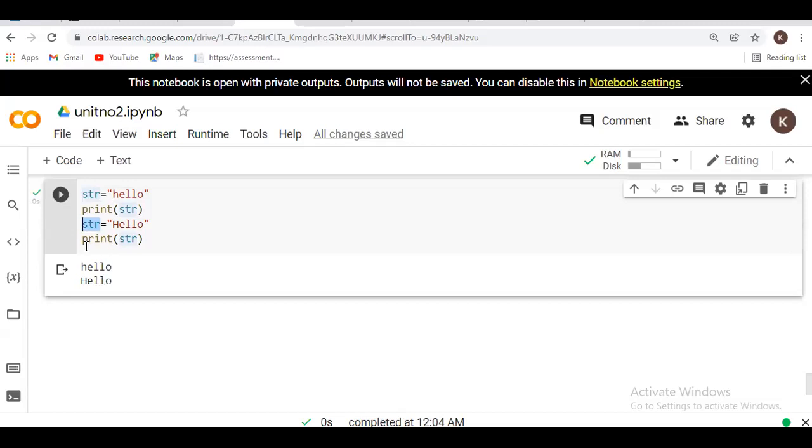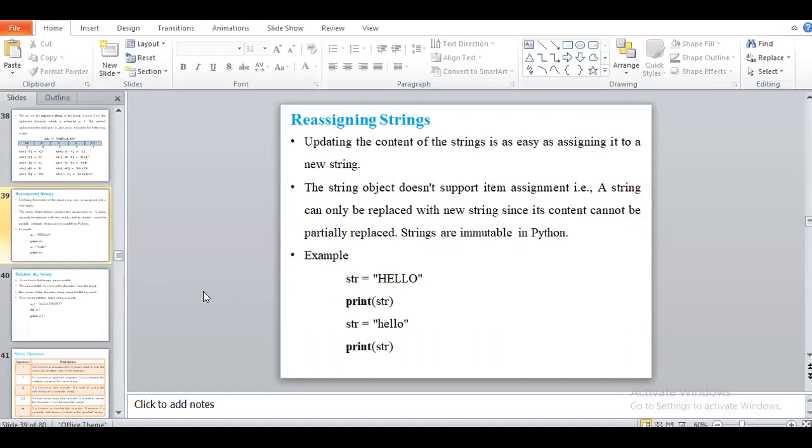Okay, so this is called a reassign. It's just simply a representation. If I write it as str1, it will be a different string, but here we are taking the same variable name and reassigning the string. So it will be the reassigning operation. Understand the reassigning of a string operation in string handling.